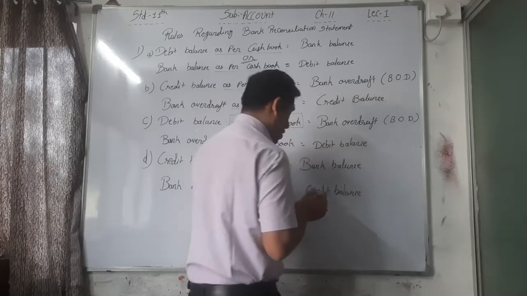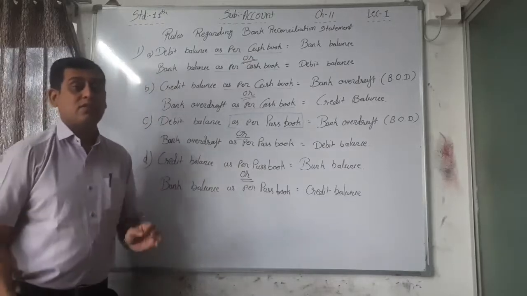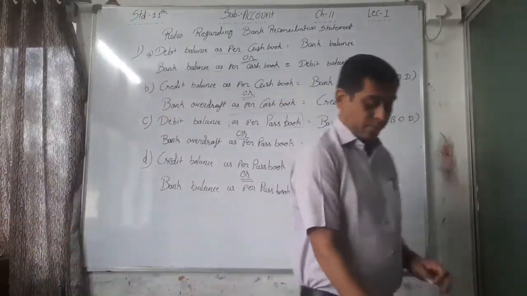So this is the most important rule and this is the starting of the sum.